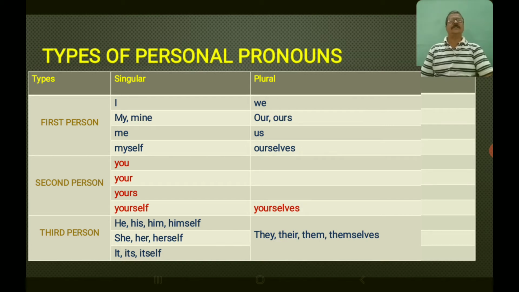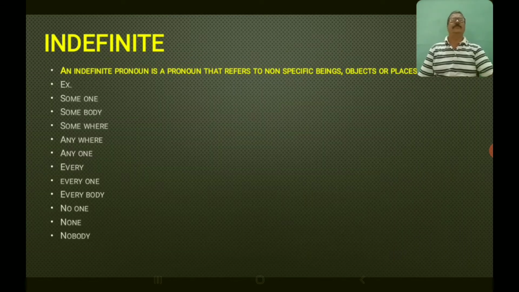Third person personal pronouns are he, his, him, himself, she, her, herself, it, its, itself. They are all singular, and the plural of them is they, their, them, themselves. They are very important. Make note of them.